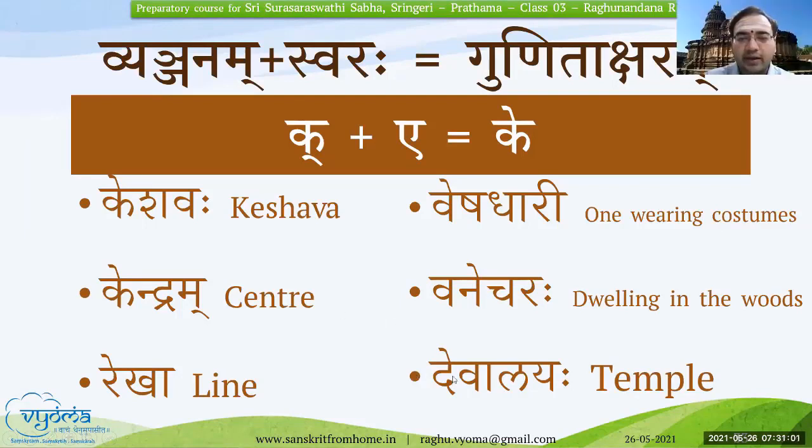Very good. Can you tell the gunita aksharas in Devalayaha? D plus e, v plus a, l plus a, y plus ah. Very good, that is right.